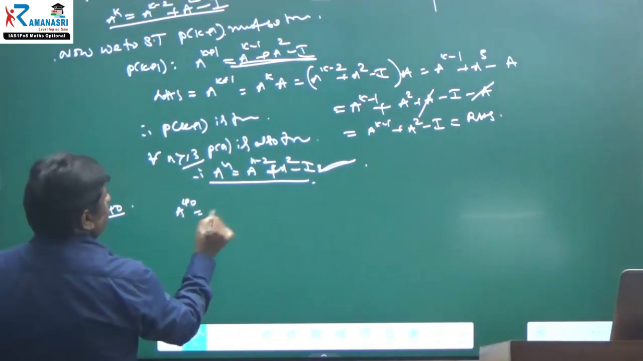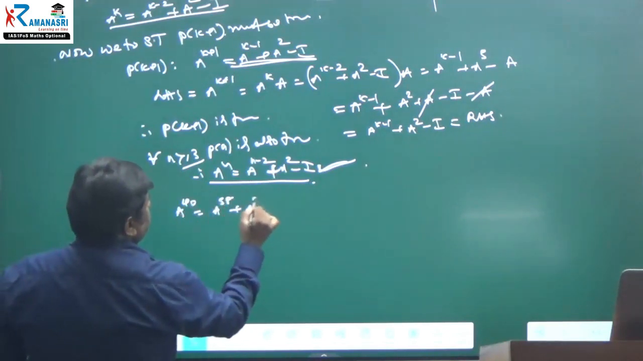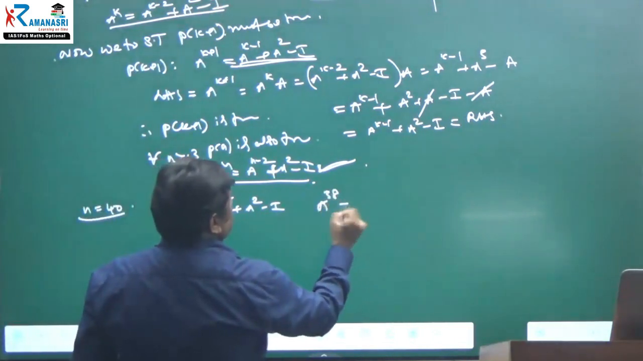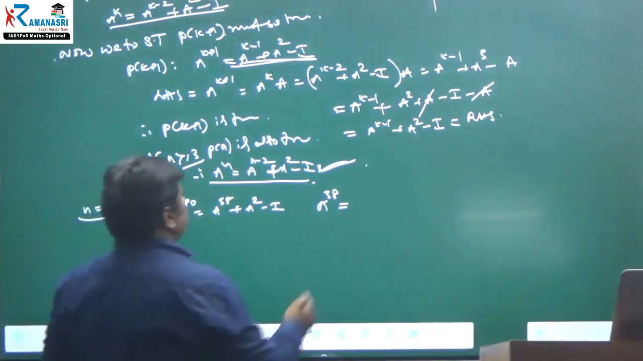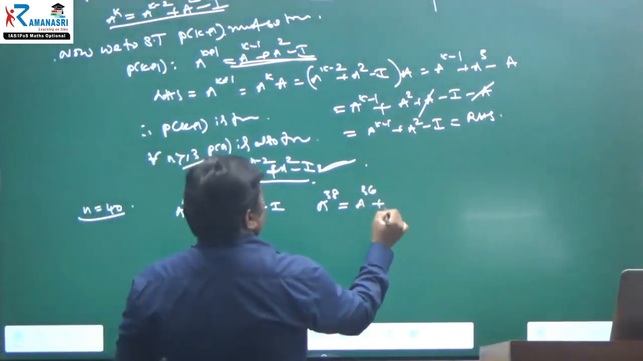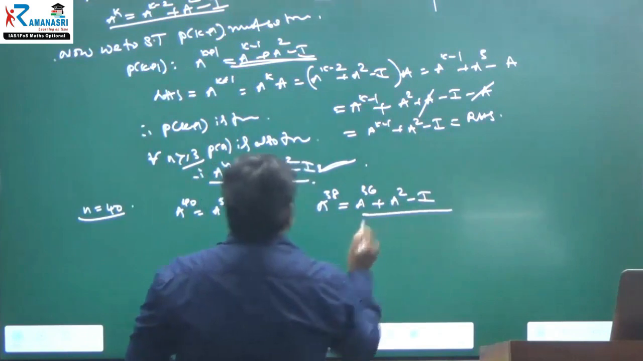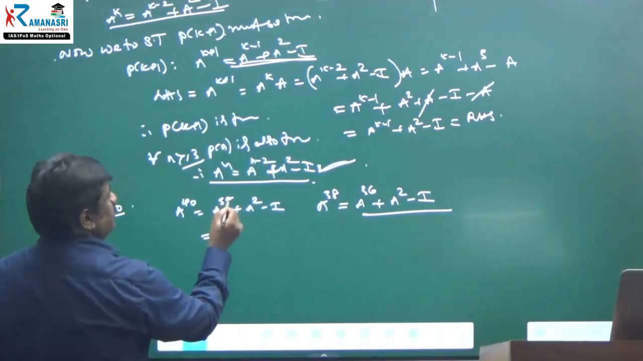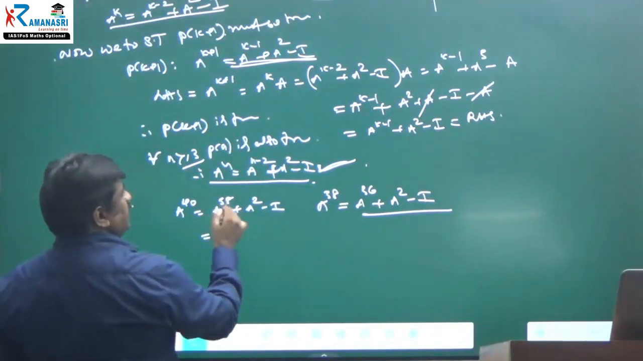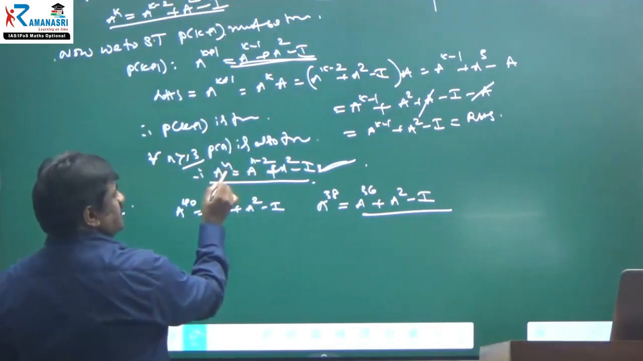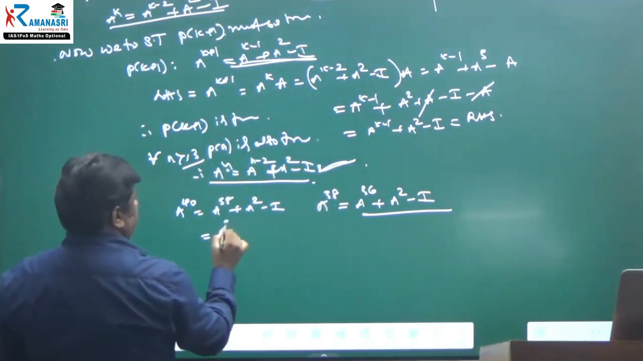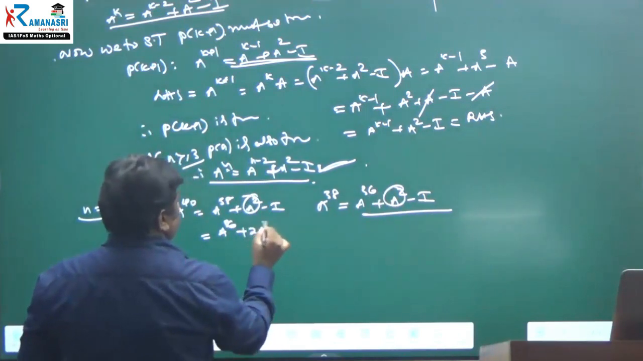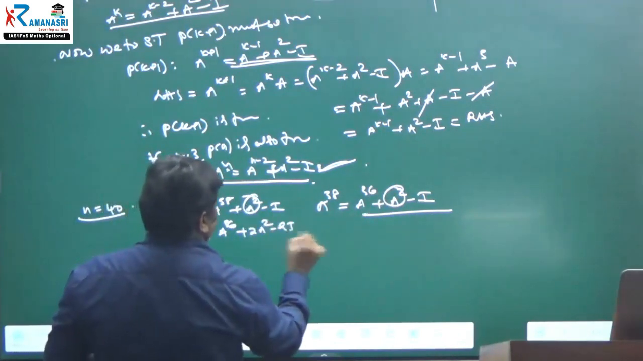A power 40 is equal to a power 38 plus a square minus I. Again, a power 38 is how much? You can use n is equal to 38. Then that is equal to a power 36 plus a square minus I. Again, 2a square minus 2I. Are you understanding? Therefore, a power 36 plus a square, and this a square plus 2a square minus I, 2I.